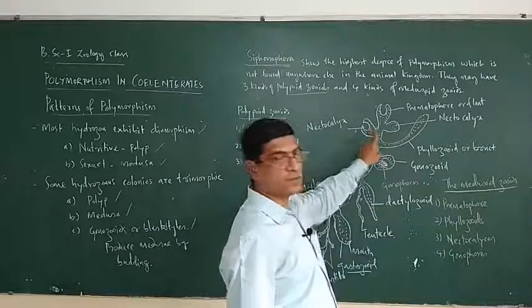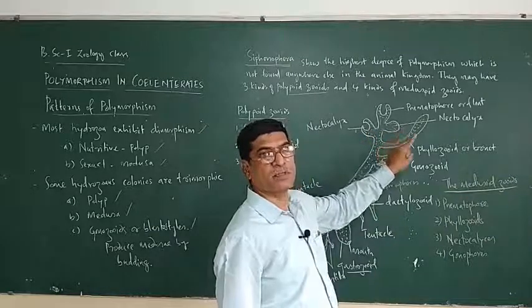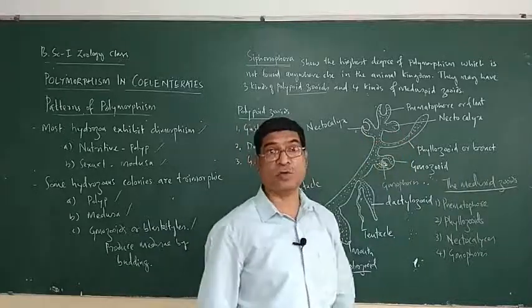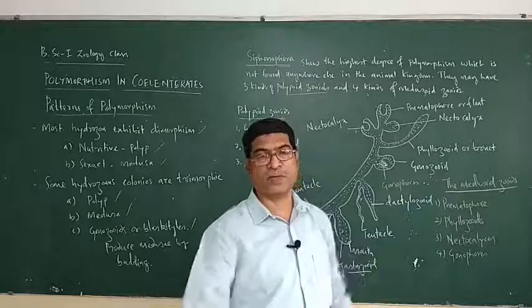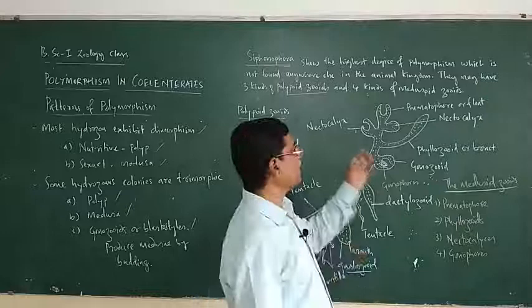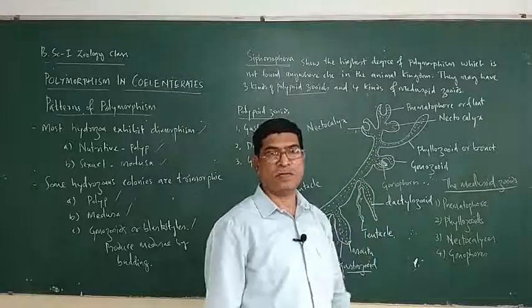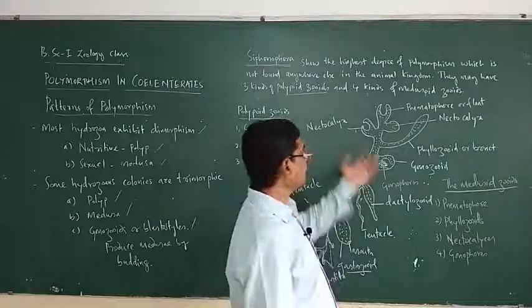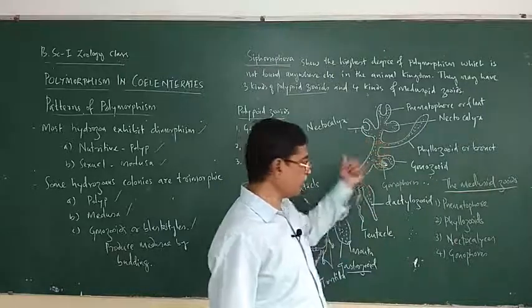They have a mouth, tentacles, and manubrium, and they take part in locomotion of the colony, movement from one place to another, because they have a velum and marginal tentacles, with the help of which they move the colony.